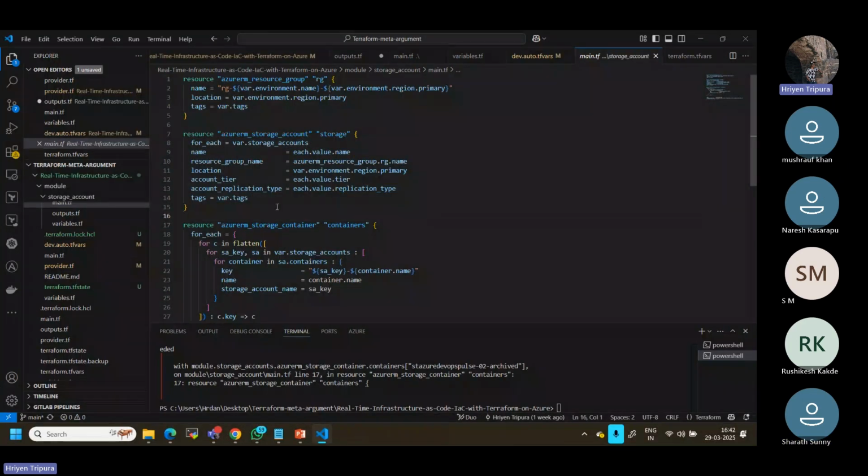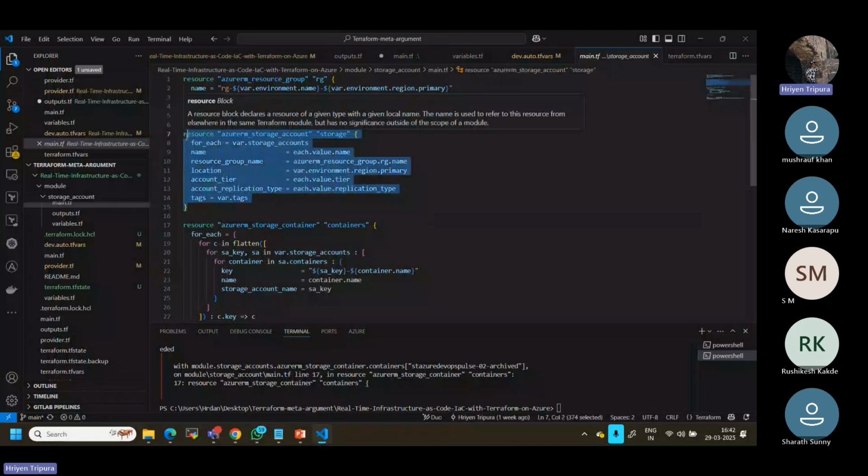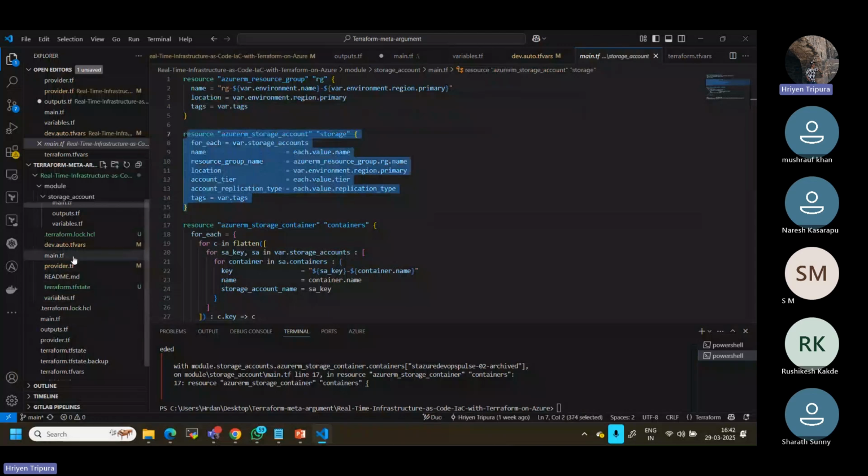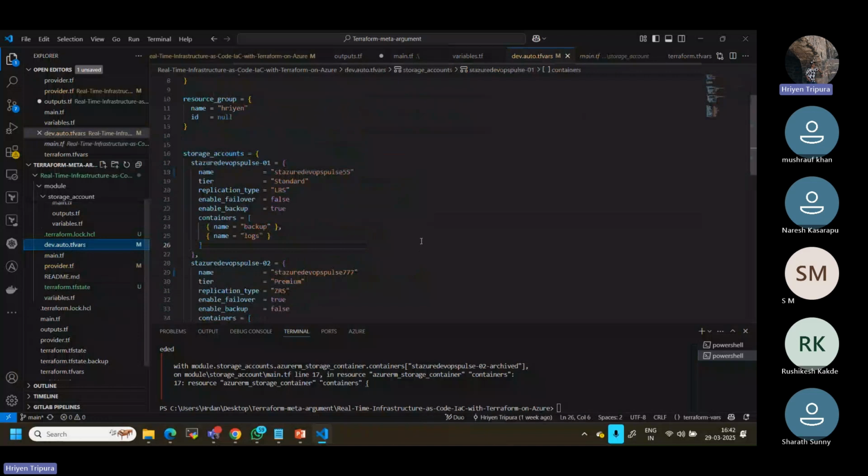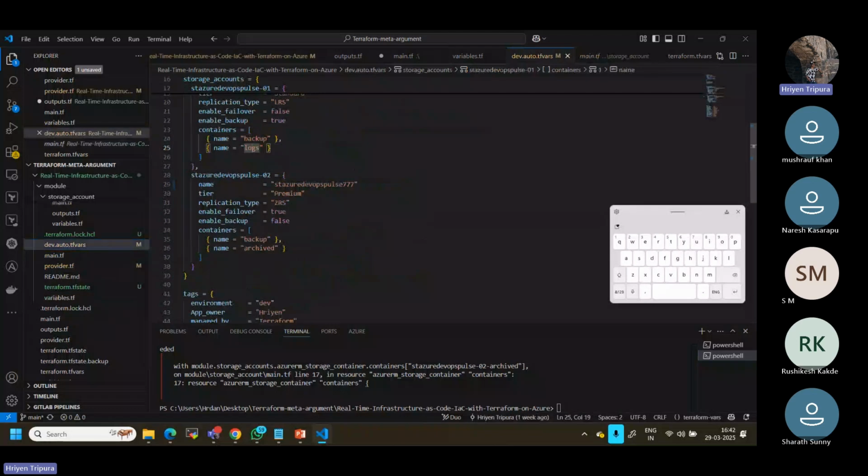Because storage account should be a map, right? This map I have done in the variable file. That means two storage accounts are going to be created. Now I am saying for each storage account I need to create containers. You can see this also in the tfvars file. Let me show you. In containers, I say it has to be a map. For the first storage account name, the first container should be backup, then the log. Same way, for the other storage account, the names are backup and archive.